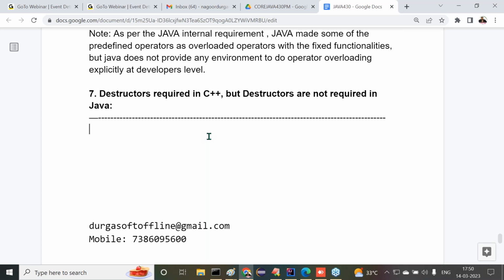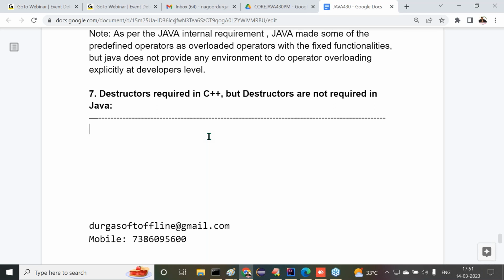Why, sir? Why are developers not responsible for destroying objects in the case of Java? Listen carefully. One conclusion I'm telling you. In Java, an automatic object destruction tool is available. There is an inbuilt tool to destroy the objects automatically, where developer interference is not needed. When we want to destroy the objects, an implicit tool destroys these objects in Java.